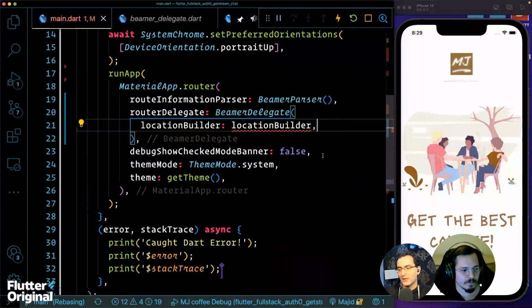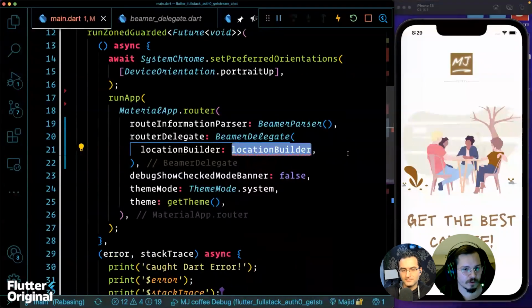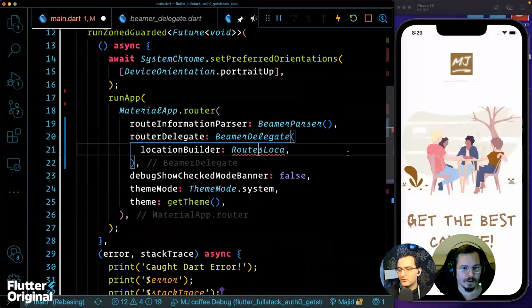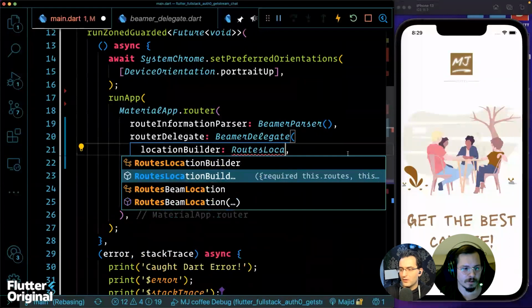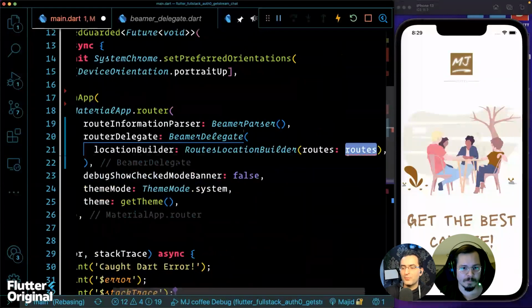What should we do right now? Here, probably. So now we have to give it an instance of routes location builder. Okay, it's routes location. Yeah, sorry. Routes location builder here. There we go. So it's gonna have routes.